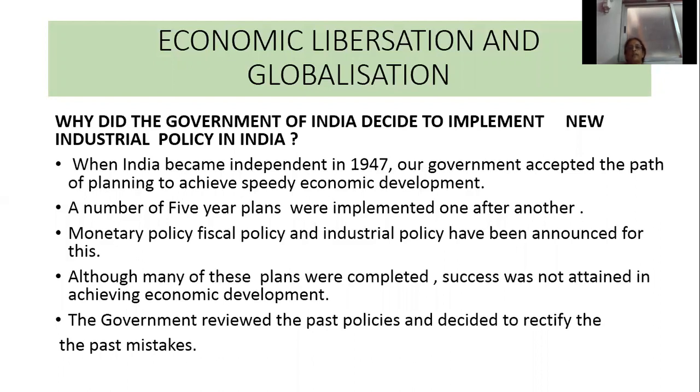So for this, India has implemented 5-year plans. 5-year plans means a government plan for economic development over 5 years. The first 5-year plan was from 1951 to 1956. And the last plan was the 12th 5-year plan, from 2012 to 2017. After that, the government has stopped these 5-year plans.